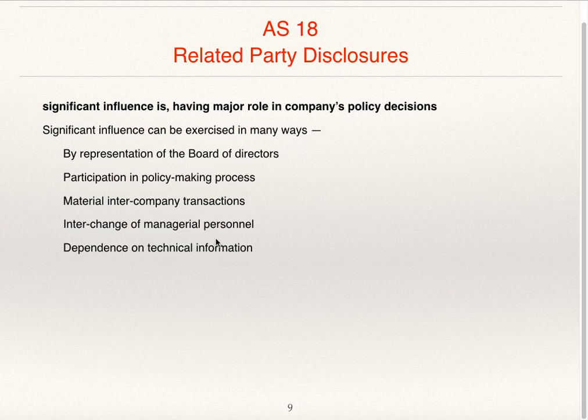These are the various ways by which significant influence can be exercised: by representation on board of directors, participation in policy making process, material intercompany transactions, interchange of managerial personnel, dependence on technical information.